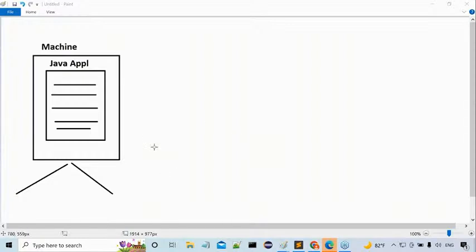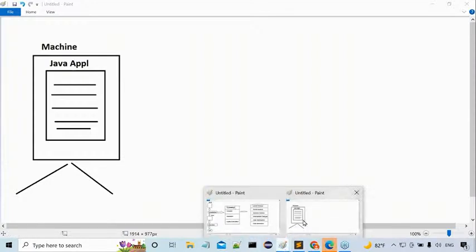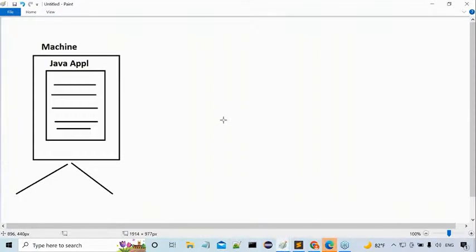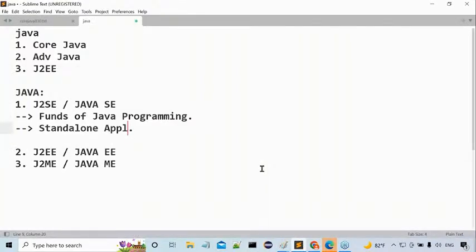One more thing I'm telling here. In my machine, I frequently use Paint. Paint is also an application, running in my computer, so this is also an example of a standalone application. Frequently I also use Sublime Text, a text editor, only to write data, not for programming.